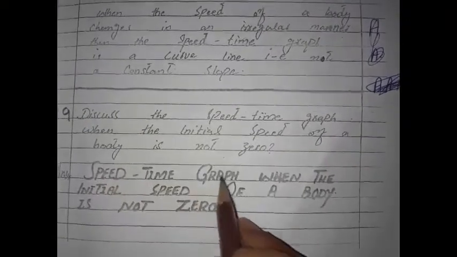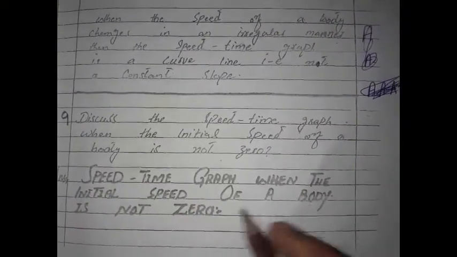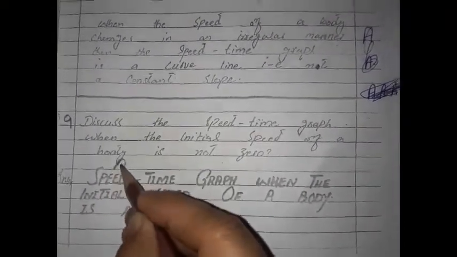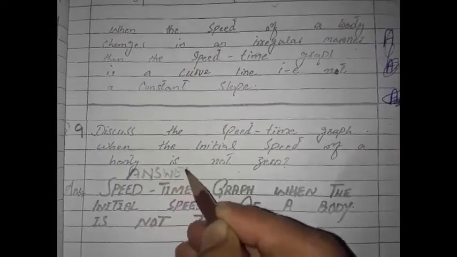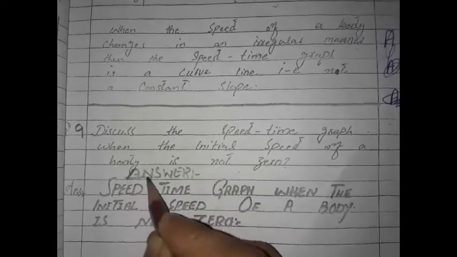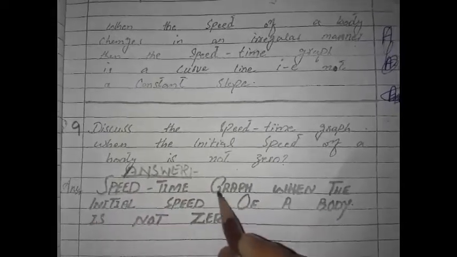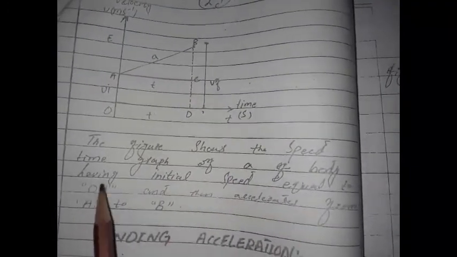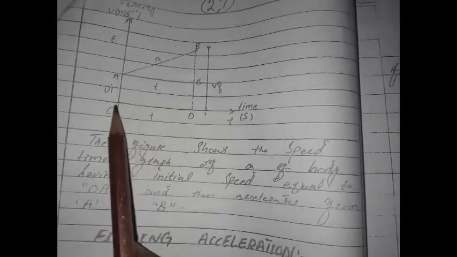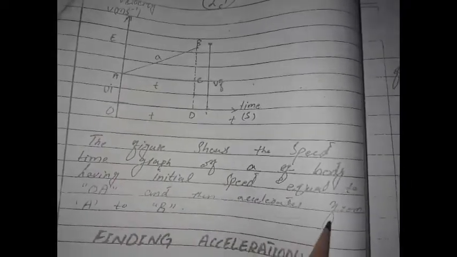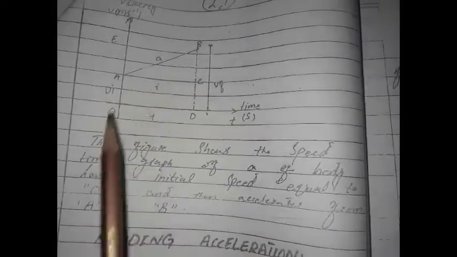The main heading is speed time graph when the initial speed of a body is not 0. Before it, give the heading of the answer in capital letters and underline it properly. This is the graph. The figure shows the speed time graph of a body having initial speed equal to OA, and accelerated from A to B.